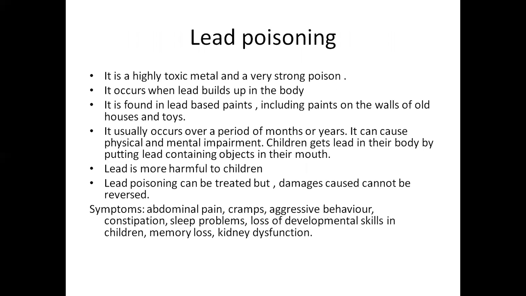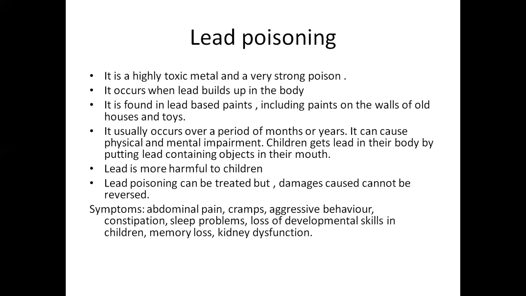And the next one is lead poisoning. Lead is a highly toxic metal and is a very strong poison. It mainly occurs when lead builds up in the body. Lead is mainly found in wall paints and in some toys, whose paints contain lead. When children put these toys in their mouth, the lead enters the mouth and causes lead poisoning, and it is very harmful to children.